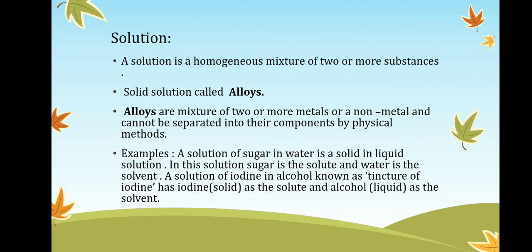Alloys are mixtures of two or more metals, or a metal and a non-metal, and cannot be separated into their components by physical methods. In alloys, we cannot separate the constituents by a physical method. Example: a solution of sugar in water is a solid in liquid solution. In this solution, sugar is the solute and water is the solvent. A solution of iodine in alcohol, known as tincture of iodine, has iodine solid as the solute and alcohol as the liquid, which is our solvent. These are examples of solutions.